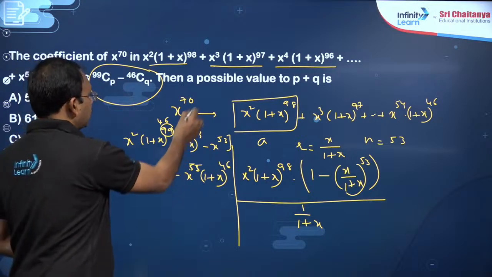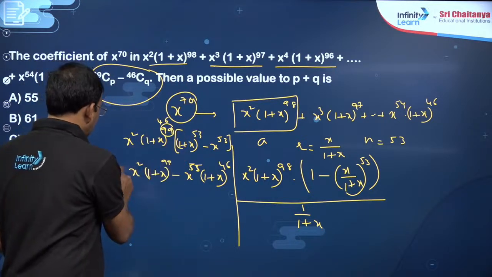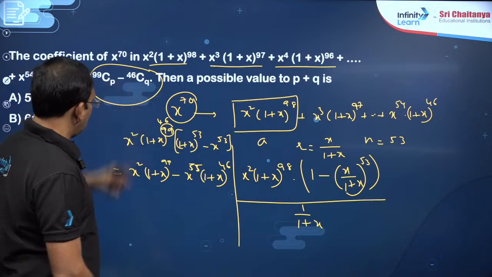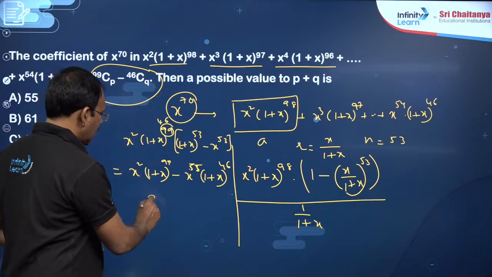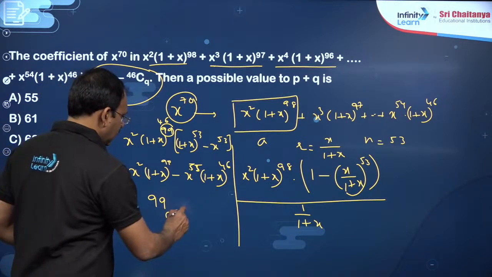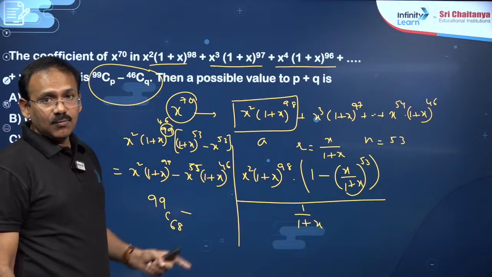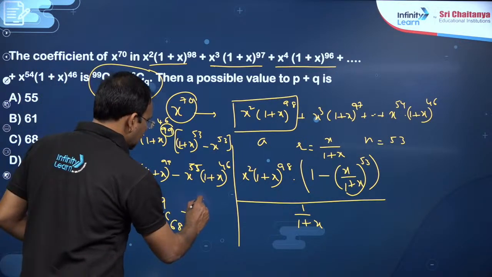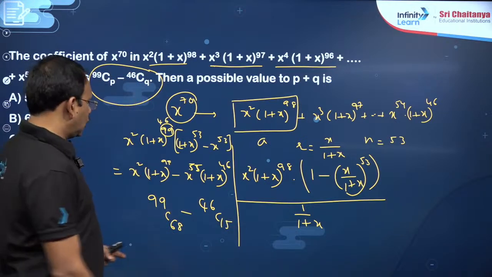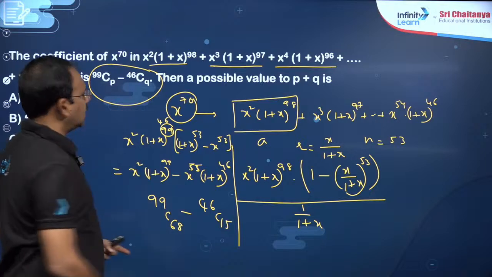You just want the x power 70 coefficient in this. That means the total expansion is simply written in terms of these two. Now you want the x power 70 coefficient, means already x square is there. In this you take the x power 68 coefficient. Minus, x power 55 is there already. You want 15 more. So you can take 46 C 15. So the same he has given like 99 CP, 46 CQ.